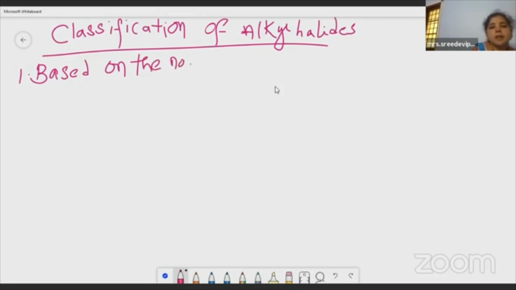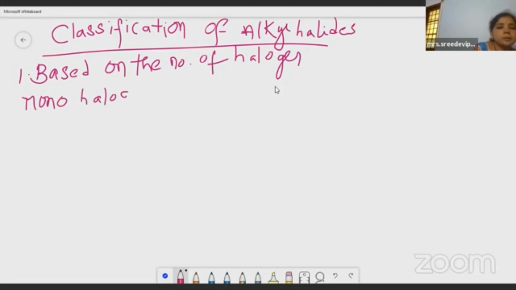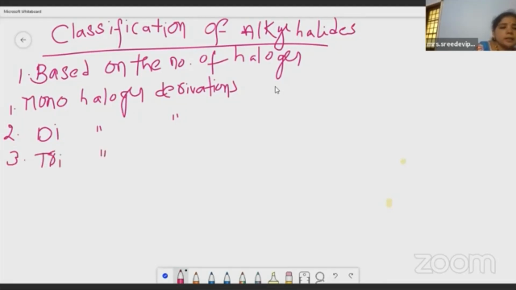Please note down: based on the number of halogen atoms, alkyl halides are divided into monohalogen derivatives, dihalogen derivatives, trihalogen derivatives, and polyhalogen derivatives.